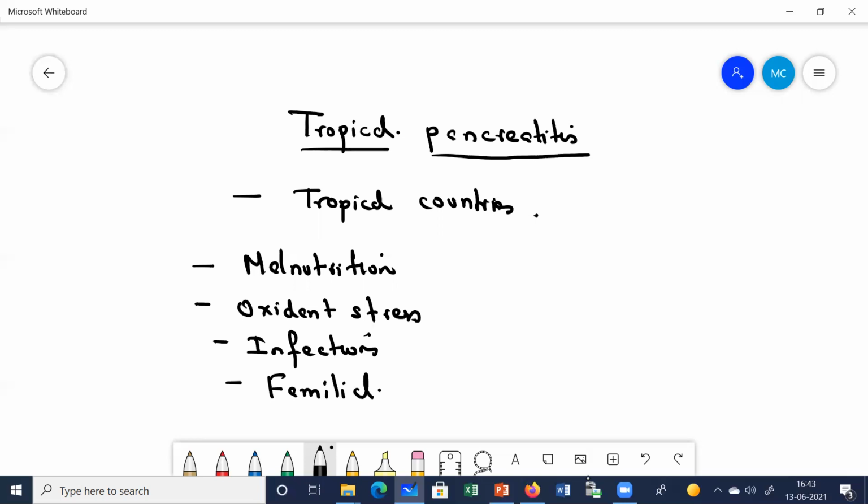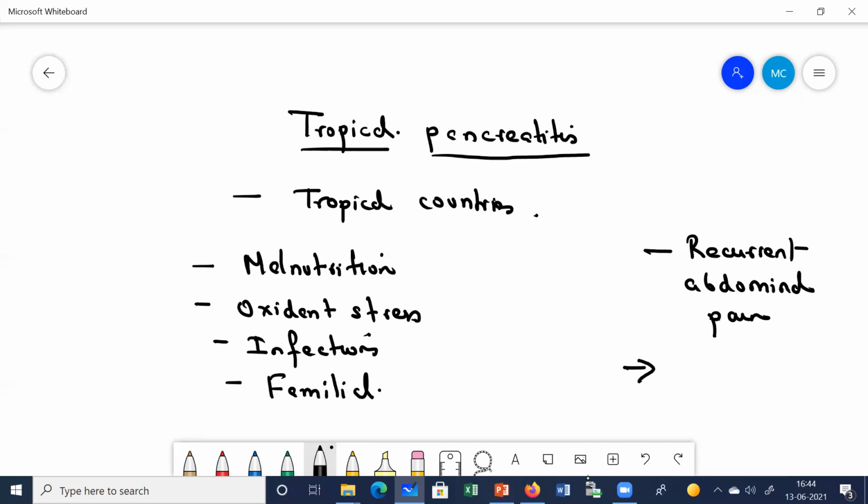So what are the clinical features in tropical pancreatitis? Tropical pancreatitis has an accelerated course. What is the typical feature? Here the patient presents with recurrent abdominal pain, almost the same feature. This typical pain radiates to the back, and gets precipitated if the patient takes heavy meals.